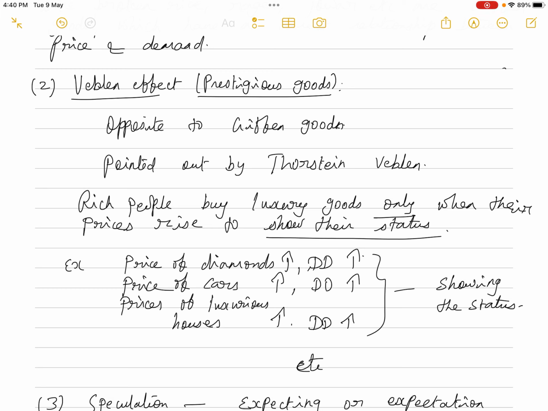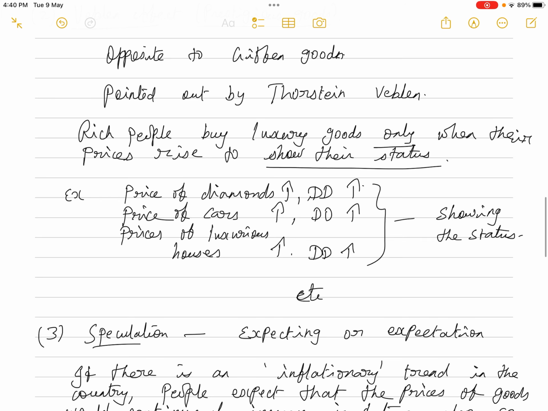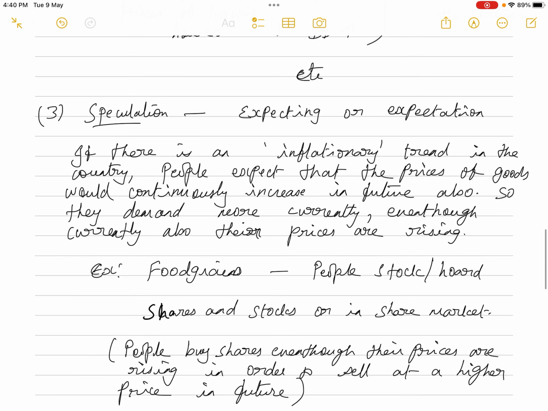It will increase his prestige. So when the price of cars increases, the demand for cars will also increase. When prices of luxurious houses are increasing, the demand for luxurious houses will also increase among the richer sections of the population. So in this case also, the law of demand is not being obeyed. When the prices rise, the demand will also increase.